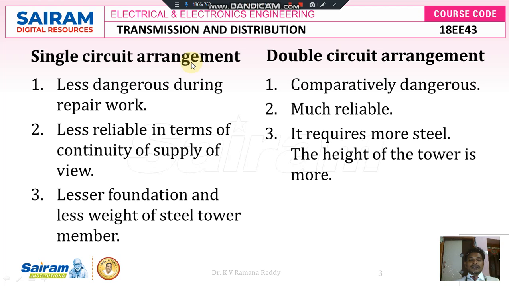We can also see electrical parameters like the conductor carrying its rated current up to the rated value, and according to the voltage and current transferring capability, we have to choose the tower size and foundation of the tower, everything. So here we are going to compare all these parameters for the single circuit arrangement and for the double circuit arrangement.